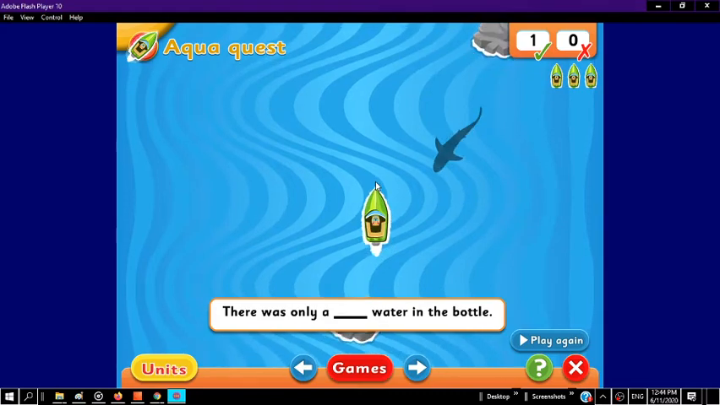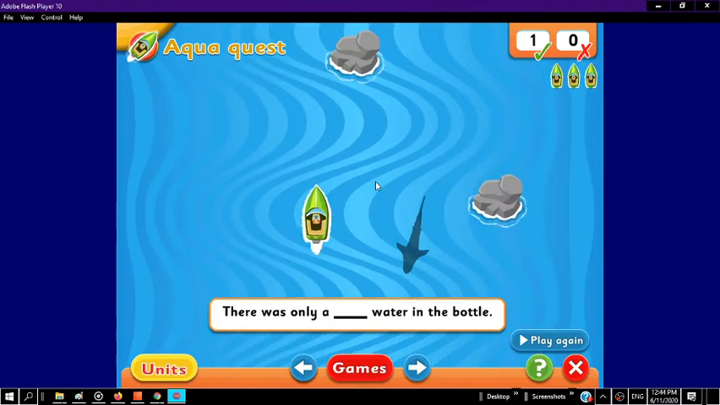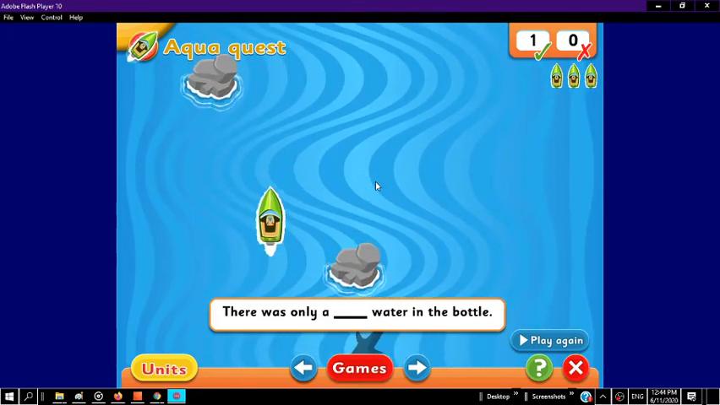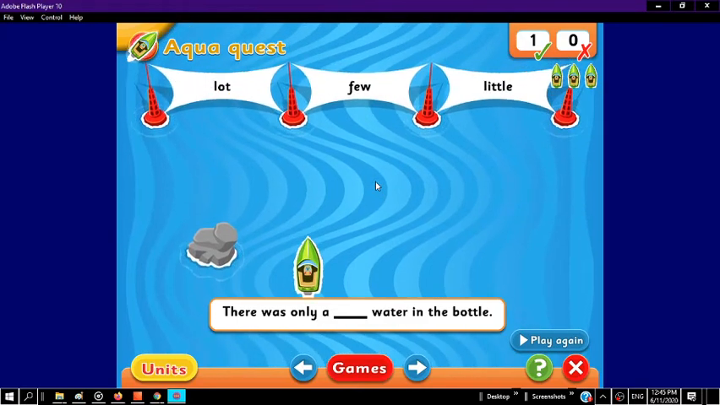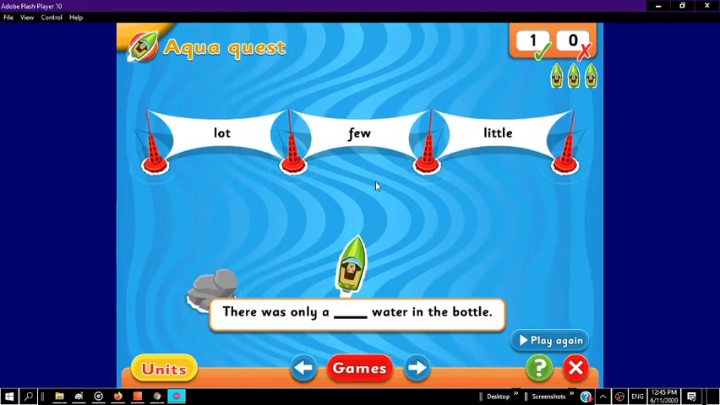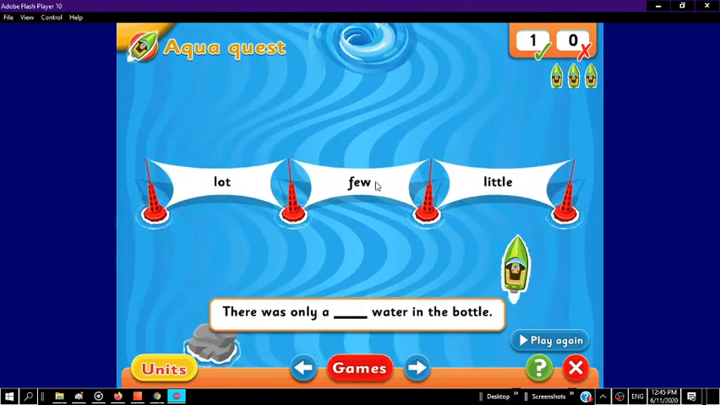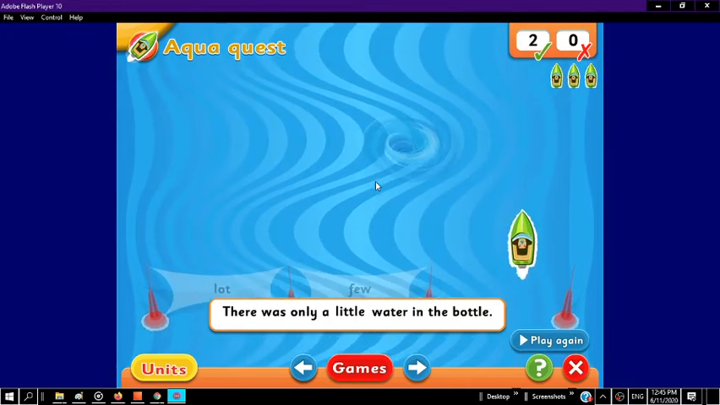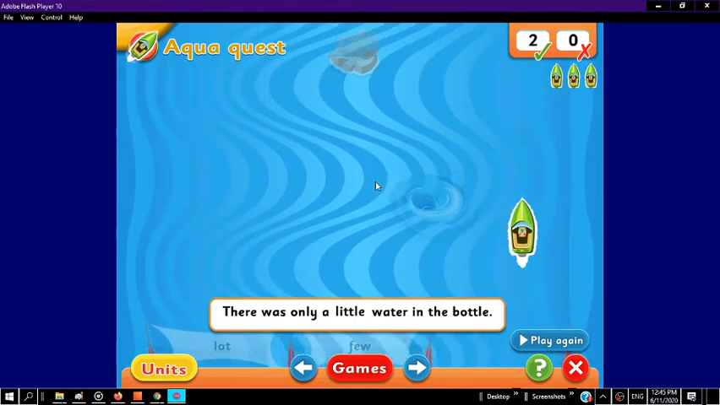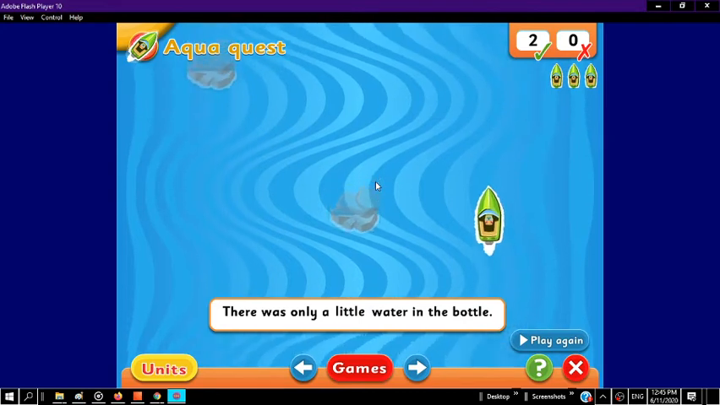Let's see. There was only, let's get rid of the shark. There was only a lot of water. There was only a little water in the bottle. A few wouldn't make sense. There was only a little water in the bottle.